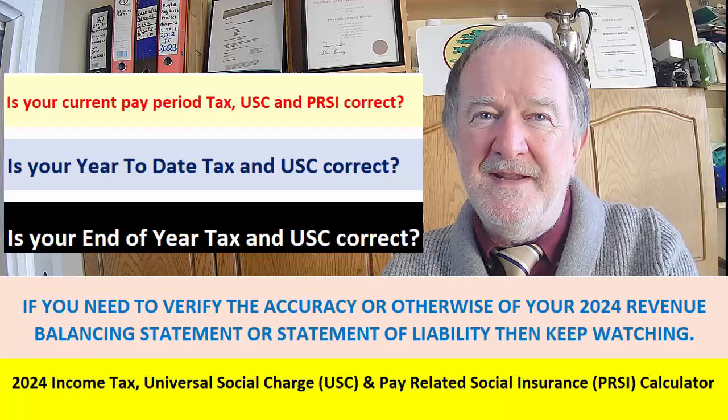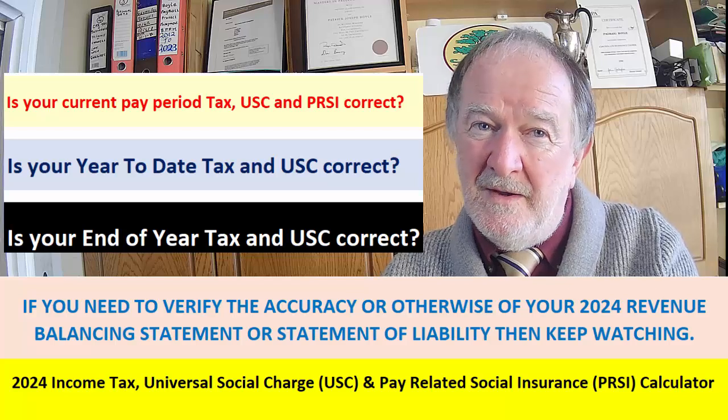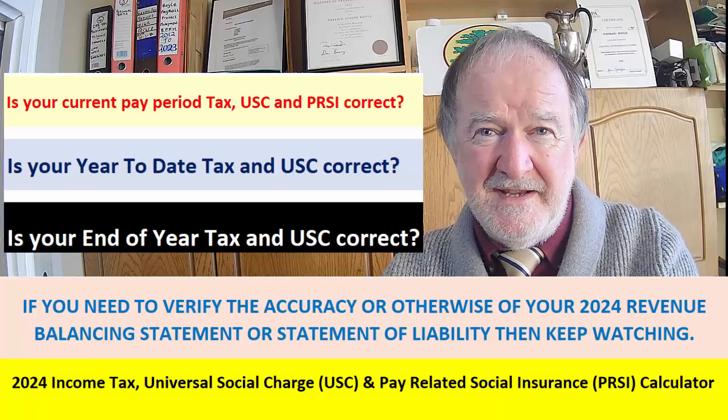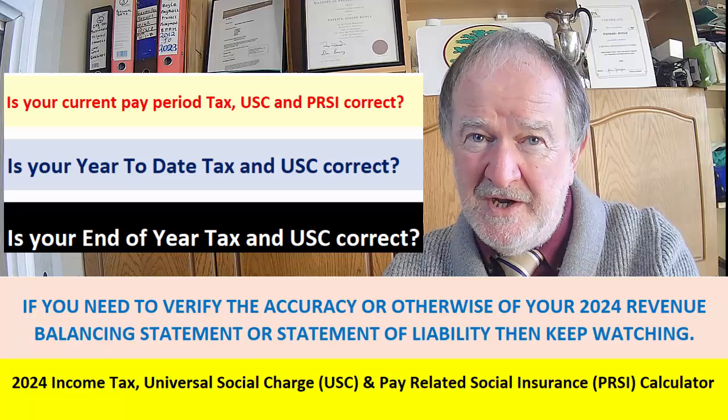It means that with this calculator you can, 1. Check that the tax you are paying for this pay period, or the current period as some may call it, is correct. For the past number of years we had a separate calculator for this, and we referred to this as our net take-home pay calculator, which, may I add, was also developed at BPPM.